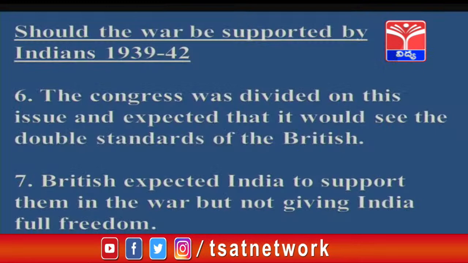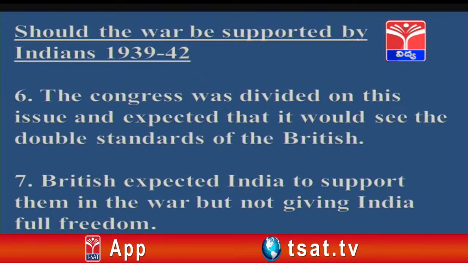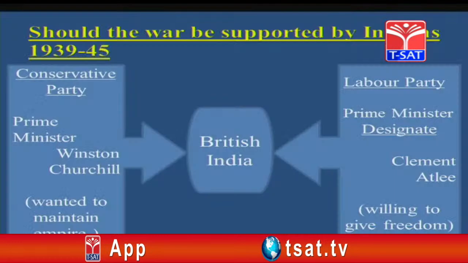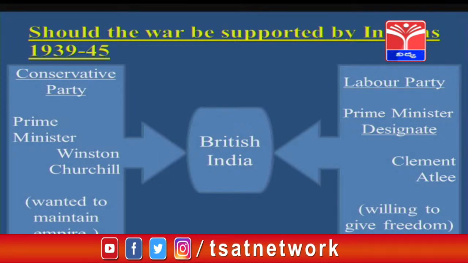The Congress was divided on this issue and expected that it would see the double standards of the British. The British expected India to support them in the war, but not giving India full freedom. The British Crown did not want to lose India at any cost, because India was the vast and greatest empire for the British Crown. Students, when the war was going on, the Britishers wanted Indians to support them in the